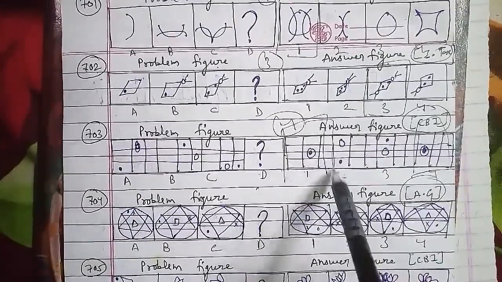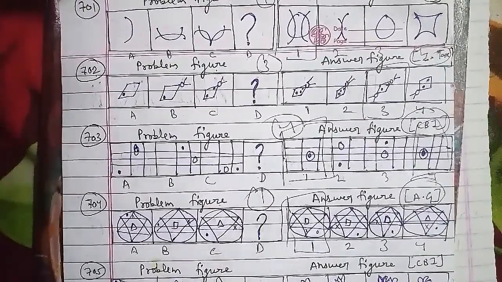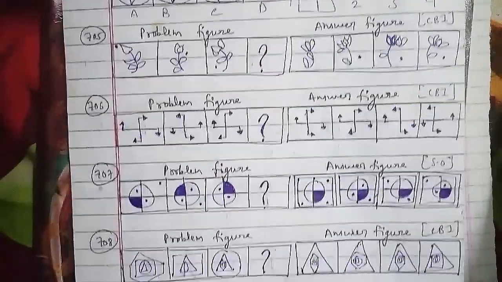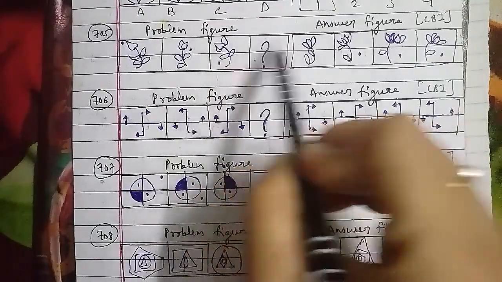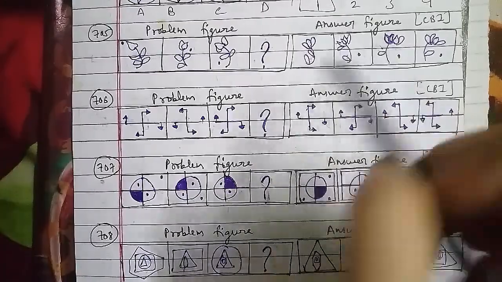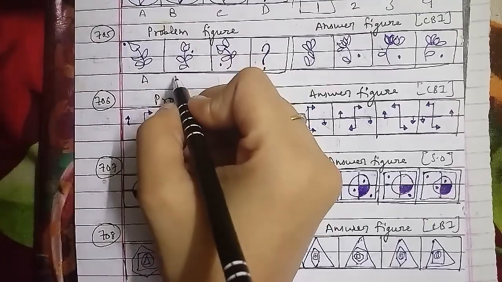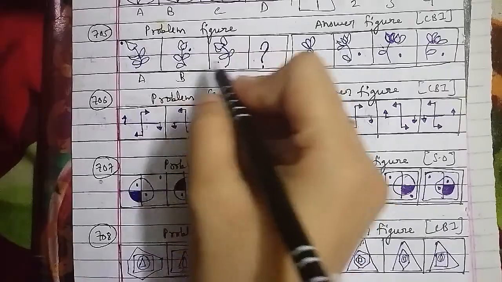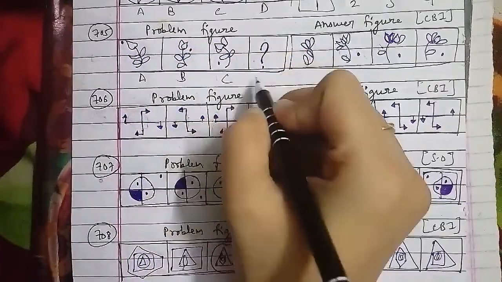Let's go ahead with another one, that is the 706th question of the session. These are the problem figures, these are the answer figures, which have been asked in the CBI question paper, and that also plays an important role. This is your figure A, figure B, C and D. It has arrows in different directions, and we have to find the D one as well. This is 1, 2, 3 and 4, as I told you. This has been asked in the CBI examination paper, so it is also an important one.